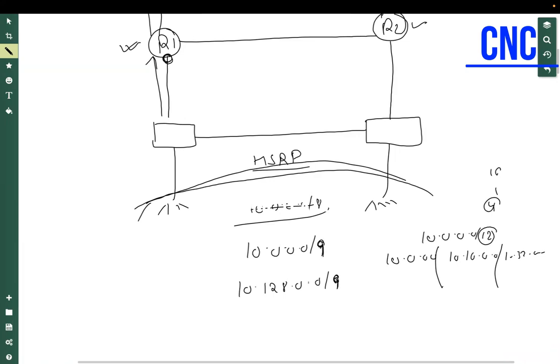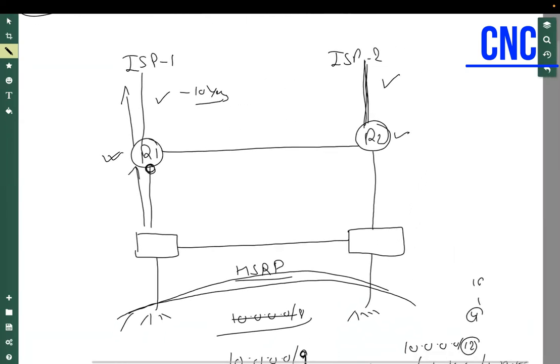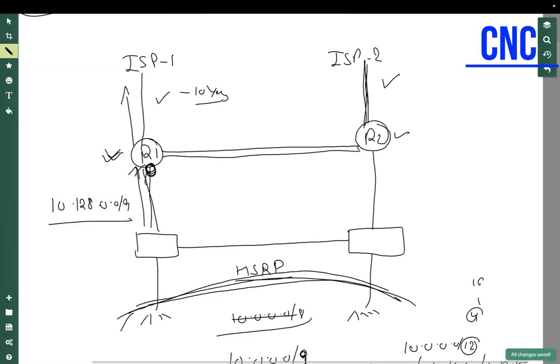As of now, the traffic will not go to R2. All these users have a gateway that is enabled over here, and I don't want to use the other gateway. First of all, these users will come to this router. That is fine. Now I will configure a policy over this interface. Whenever you get a packet from any user belonging to this subnet, do one thing: set the next hop to R2.